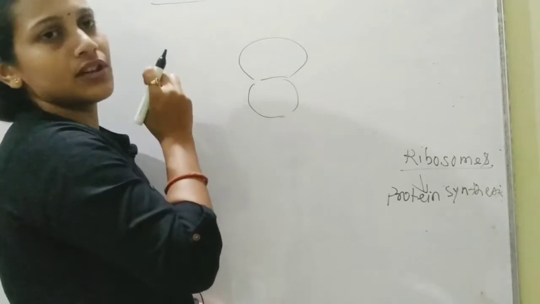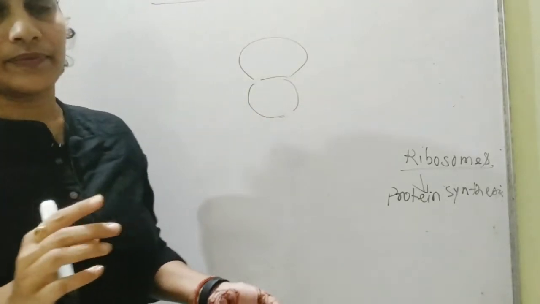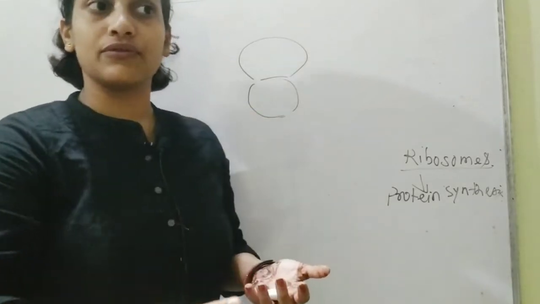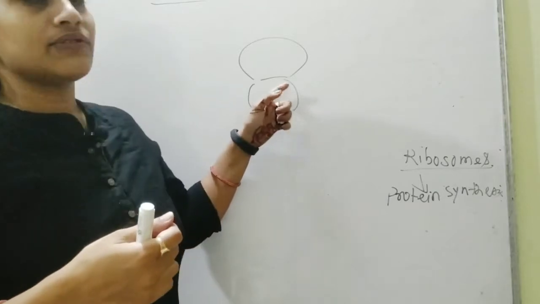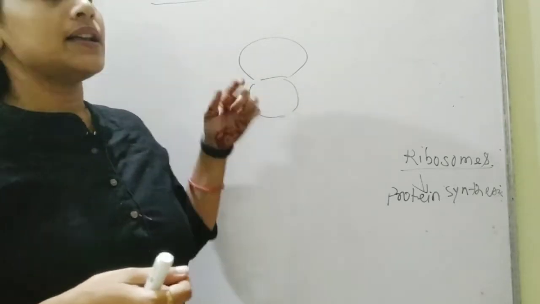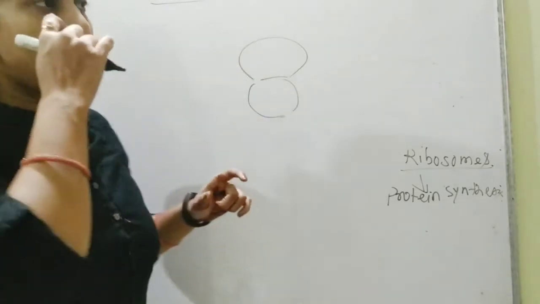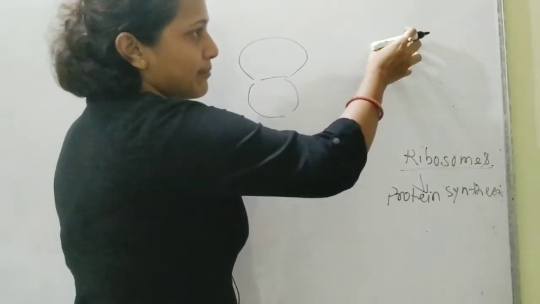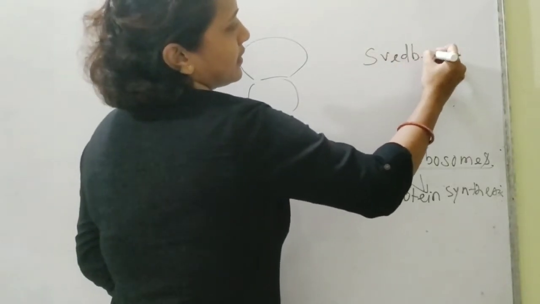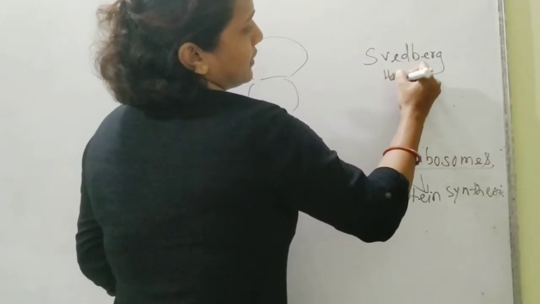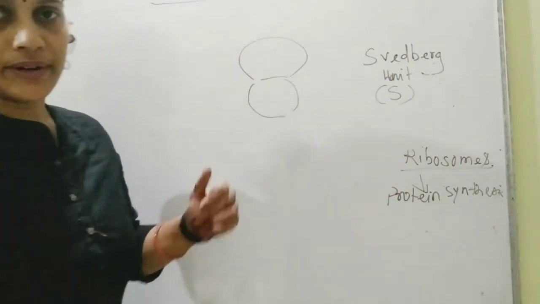Okay, sedimentation coefficient means if it is ultracentrifuged, ultracentrifuged means there is no effect of gravity over there. When there is ultracentrifugation of this entire cell content, these ribosomes come and settle at a particular point. Okay, and that particular level at which it is settling down is measured by the Svedberg unit. Okay, we just use capital S to denote it.